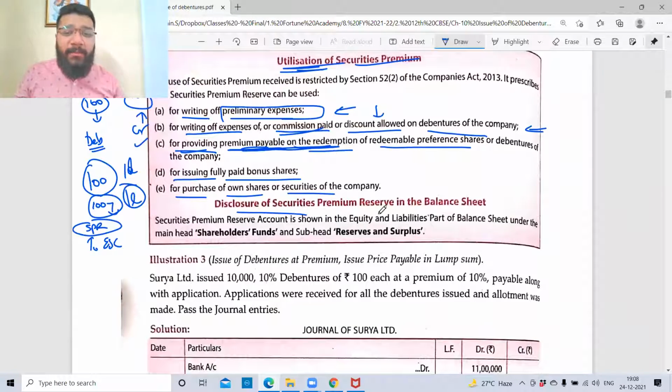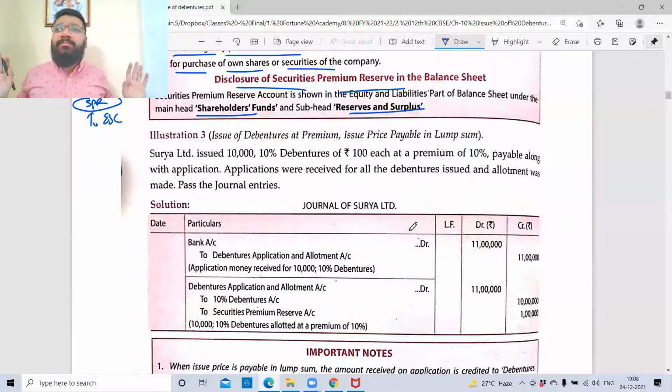So disclosure of SPR, where do you show it? Where do you disclose SPR in the balance sheet? First, shareholders funds, under shareholders funds, reserves and surplus. Clear? Can I go forward? No practical questions. Done with theory.